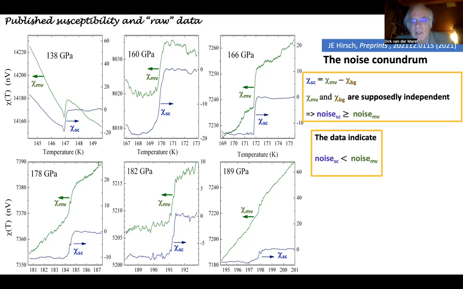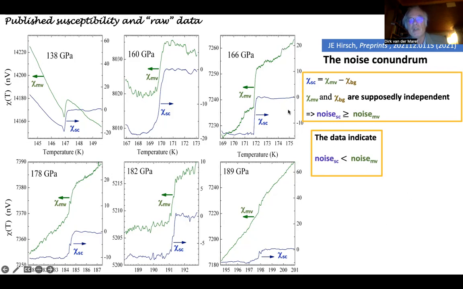Now, there was a thing that Jorge immediately pointed out in December already, and that's actually where he contacted me, being an experimentalist. He asked, is there any way that you can see that if you subtract 2 independently measured signals, measured voltage and background, each containing noise, you would get a superconducting signal which has less noise than the measured voltage, as you can see very clearly in this example.